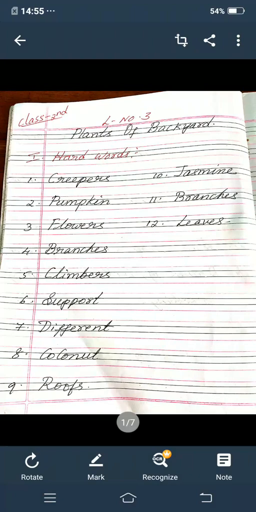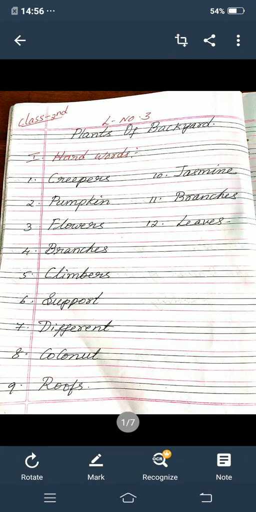First one, creepers. Second one, pumpkin. Third one, flowers. Fourth one, branches. Fifth one, climbers. Sixth one, support. Seventh one, different. Eighth one, coconut.